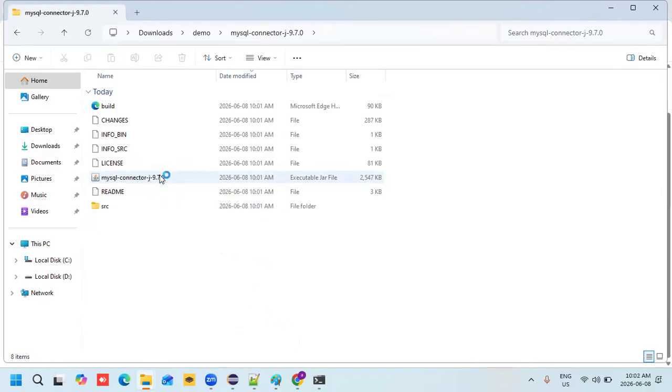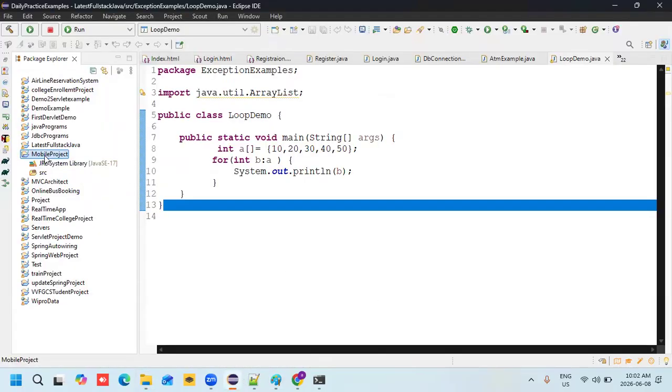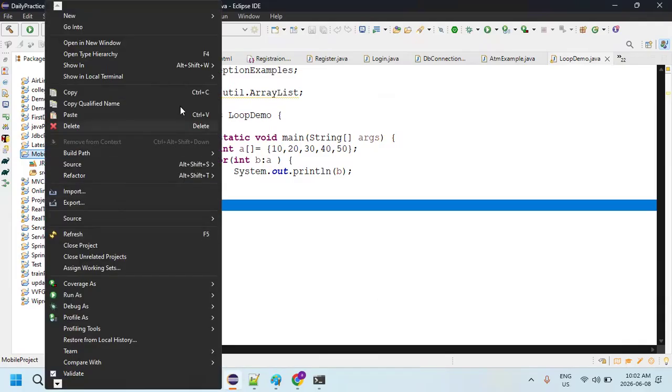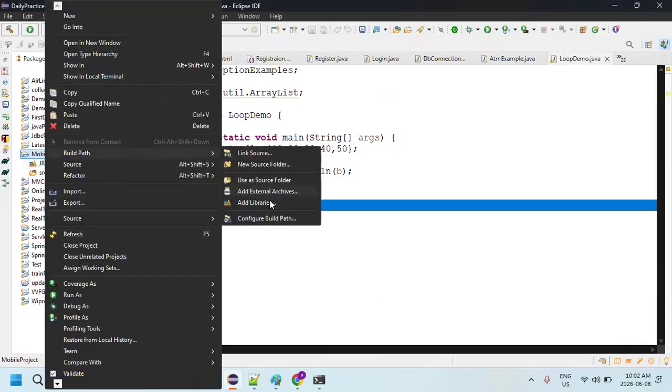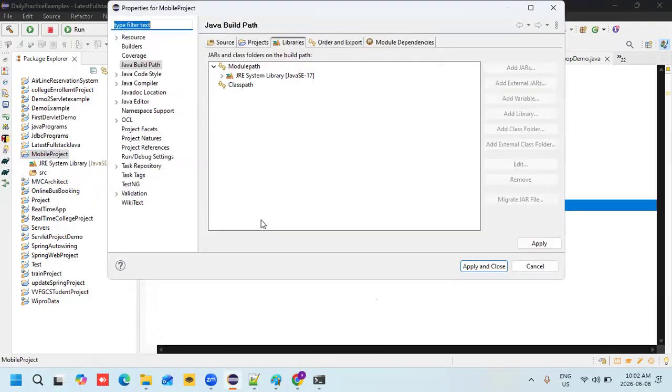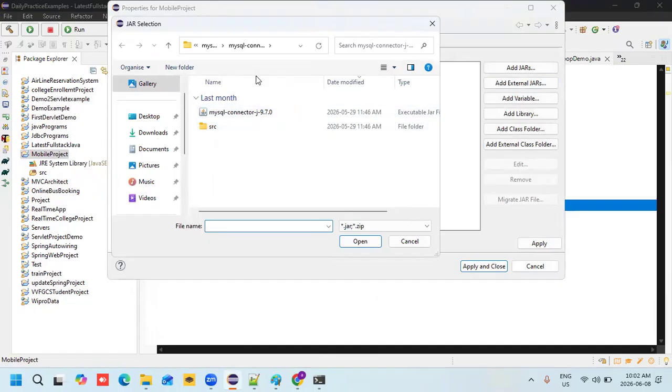You need to add the jar file to my Eclipse. How can I add it? So this is my mobile project. Go there, mouse right button. Go to Build Path, Configure Build Path, and select Class Path, Libraries. Select the class path and Add External JARs. Where is my jar file? This 9.7.0 is the latest version.